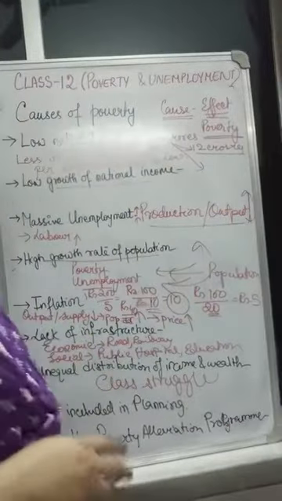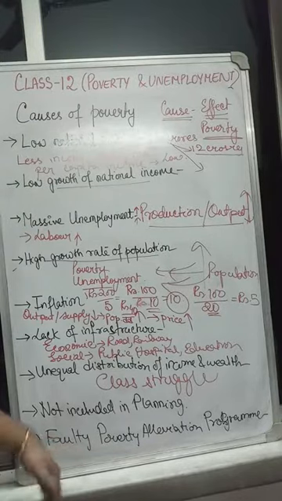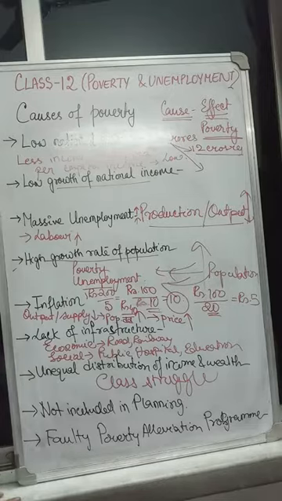So when a problem begins, we try to solve it at its root. But the Indian government had not incorporated poverty as a problem and an area of focus. So they allowed the problem to grow, and when it became an acute problem which cannot be eliminated, that is the time it was incorporated. So it was the wrong time when poverty was paid attention to. So it has resulted in further increasing the acuteness of the problem.